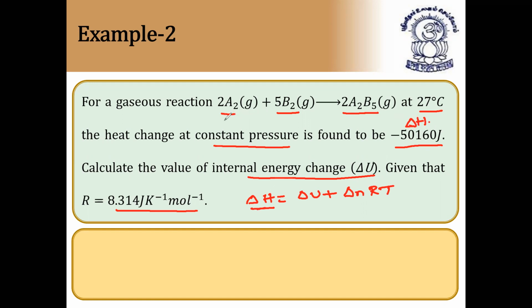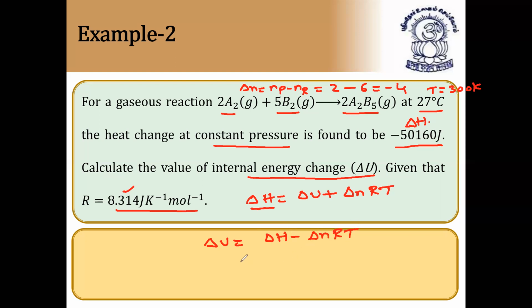This is delta H. Now, how to calculate delta n: delta n is equal to number of moles of products minus number of moles of reactants. That is, products is 2, minus 5 plus 1, 6. Because 2 moles of A2B5, and 5 plus 1 is 6, 2 minus 6 is equal to minus 4. So delta n is equal to minus 4. Temperature is given as 300 kelvins, because 273 plus 27. Now using this formula, delta U is equal to delta H minus delta nRT.